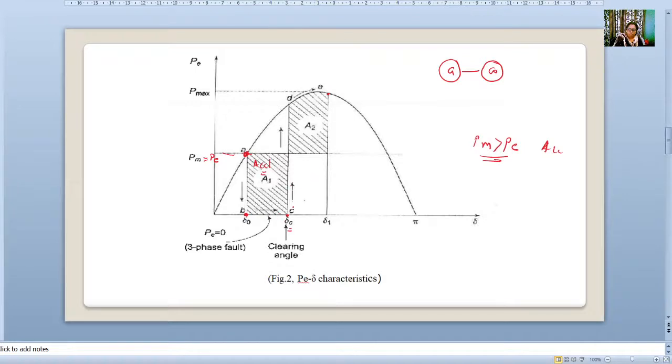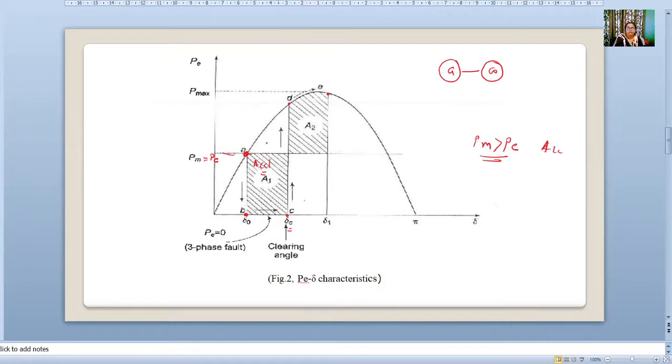Now suppose the fault gets cleared at point delta C. At point C, the angle is delta C and the time is Tc. Once the fault is cleared, this point will shift to point D, because it is becoming a healthy line. Now this stable point will try to move to E.